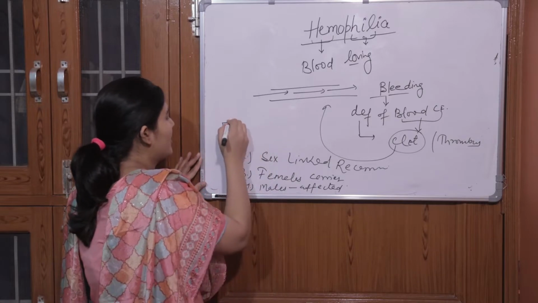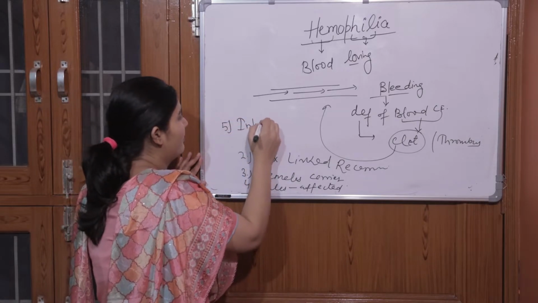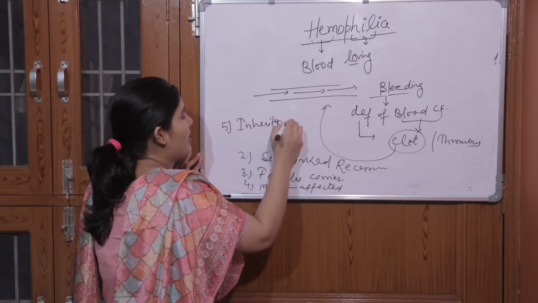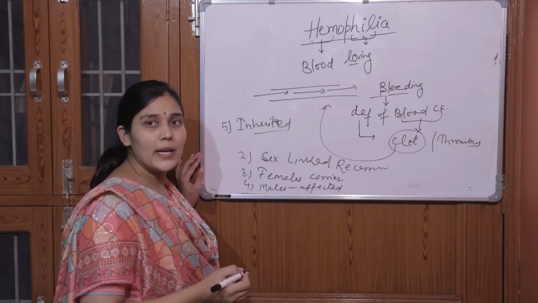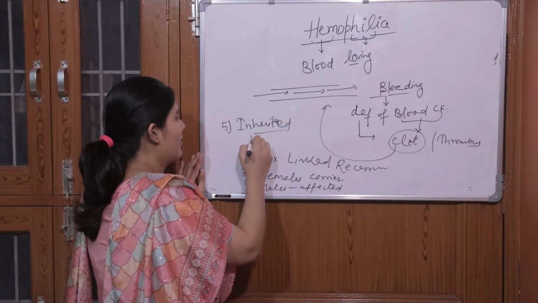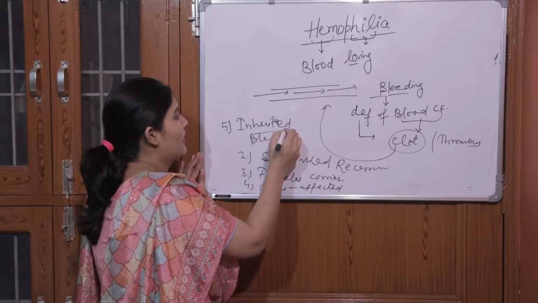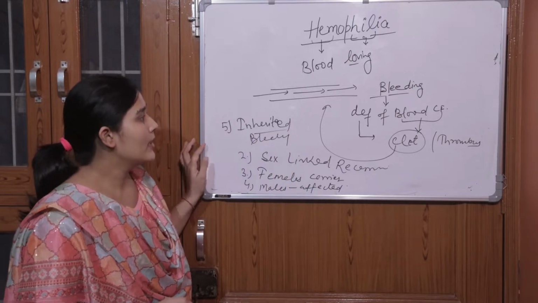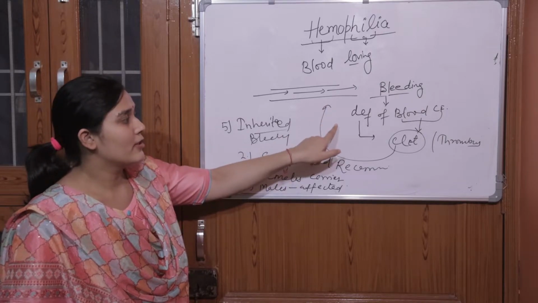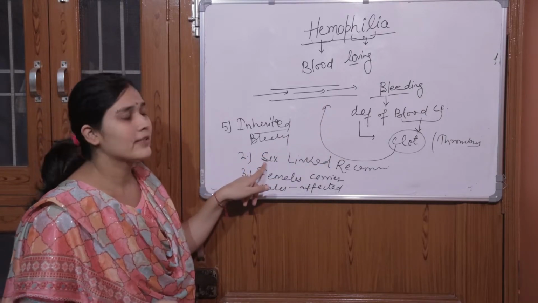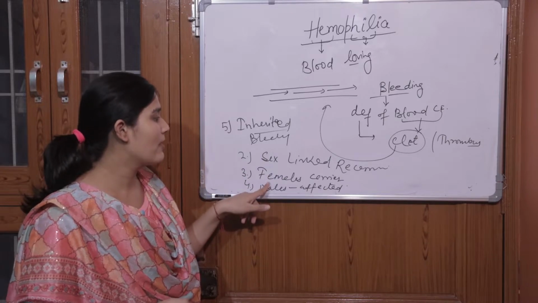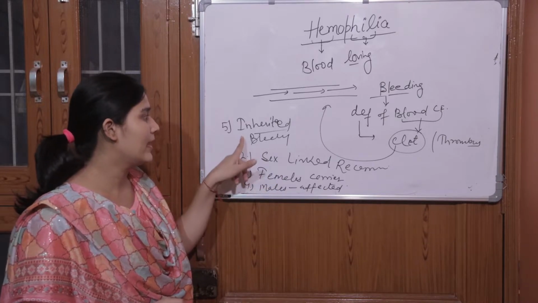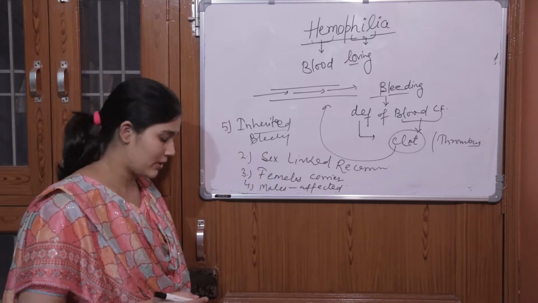And fifth point is, it is an inherited bleeding disorder. So these are the 5 points that we have to remember: one, deficiency of blood clotting factor; second, a sex-linked recessive disorder; third, females are carriers, males are affected; and an inherited bleeding disorder.